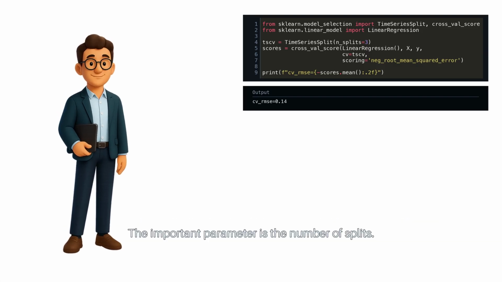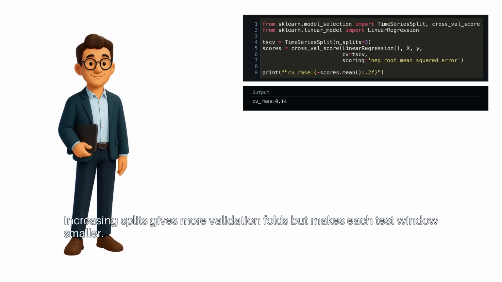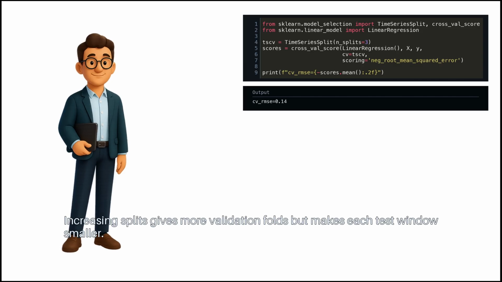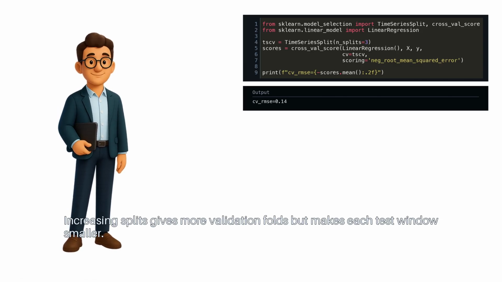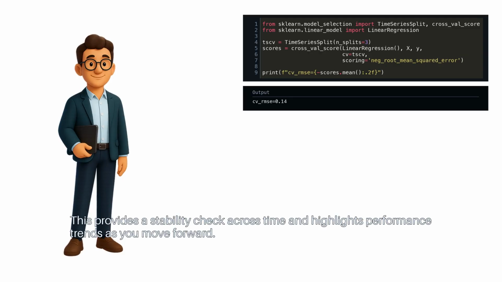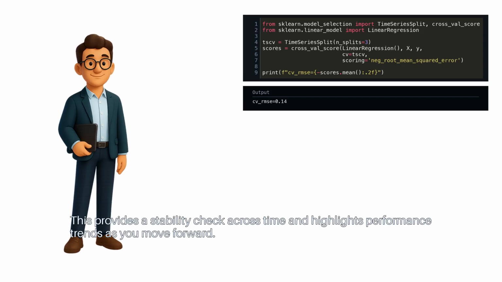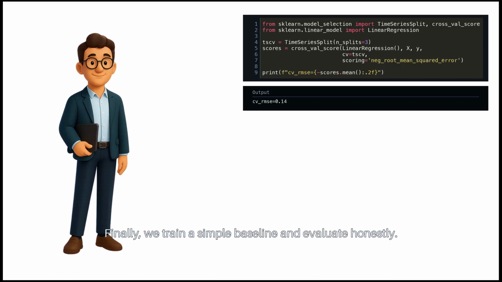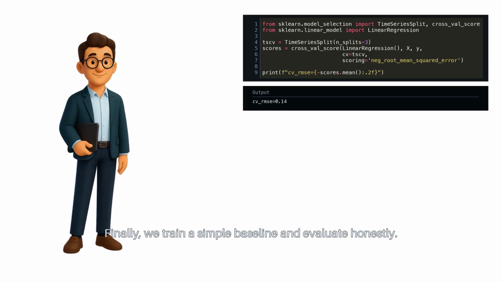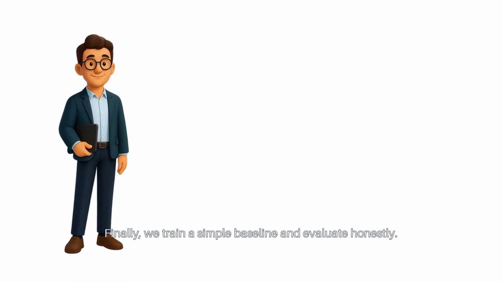The important parameter is the number of splits. Increasing splits gives more validation folds, but makes each test window smaller. This provides a stability check across time and highlights performance trends as you move forward. Finally, we train a simple baseline and evaluate honestly.